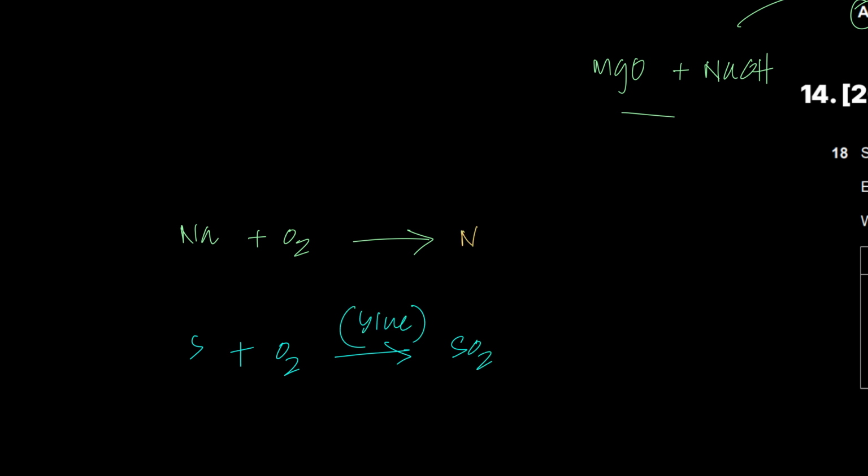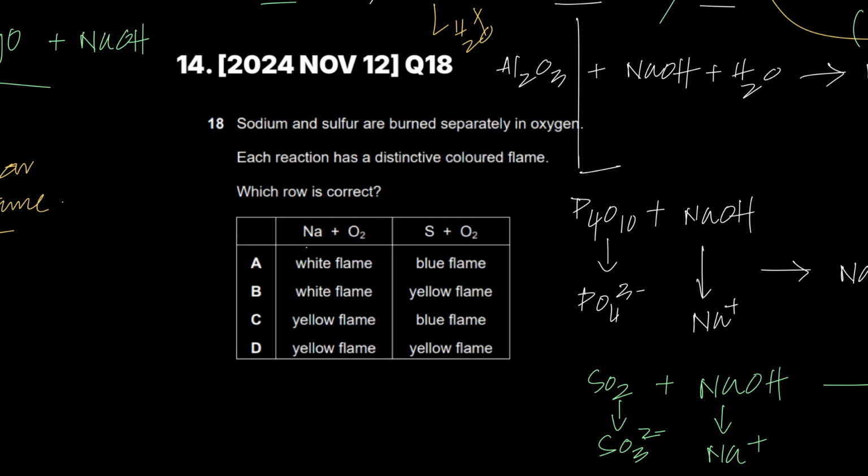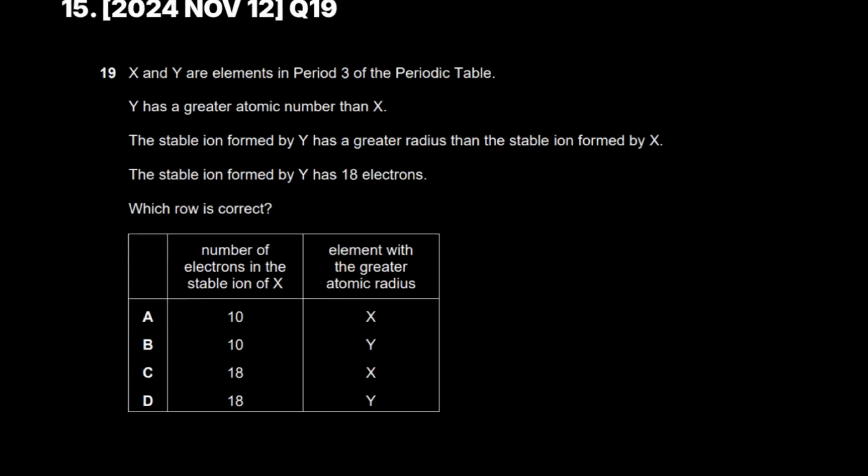Sodium burns in oxygen with a brilliant, bright yellow flame. So Na plus O2, yellow flame. This was such a basic question. And SO2 is a blue flame. Yellow flame, blue flame. Done. Next. 15.